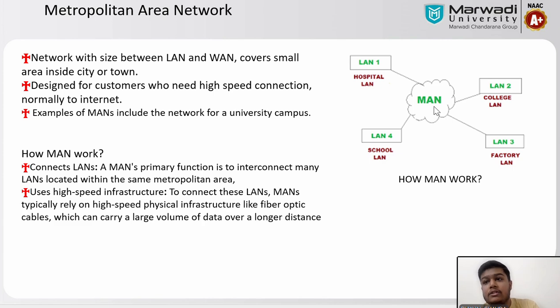A wide area network covers distances from country to country, whereas a MAN's size is between LAN and WAN. It covers a small area inside a city or a town, designed especially for customers who need a high speed connection. The distance is very small compared to a wide area network.